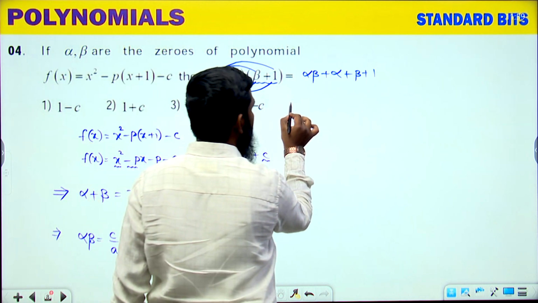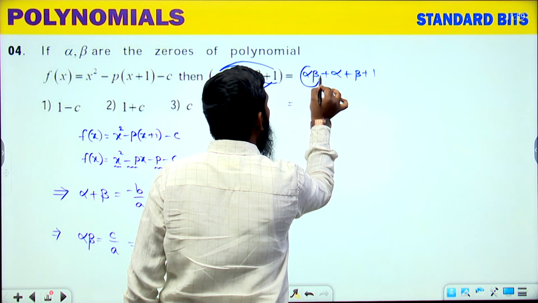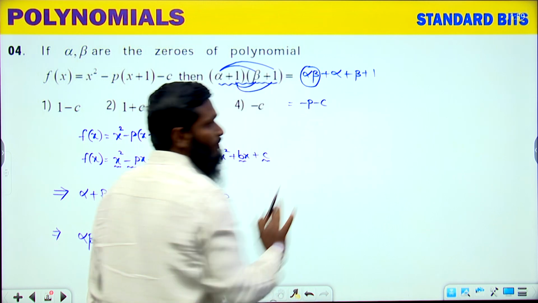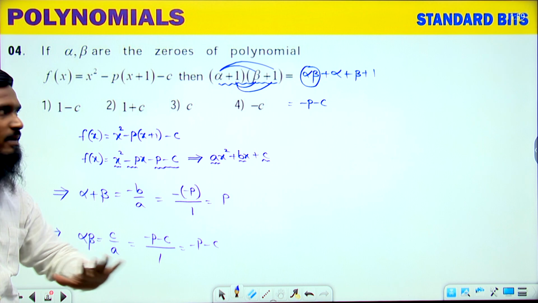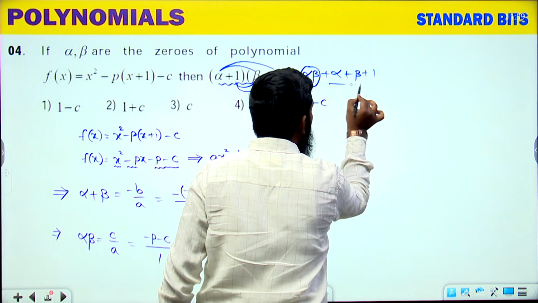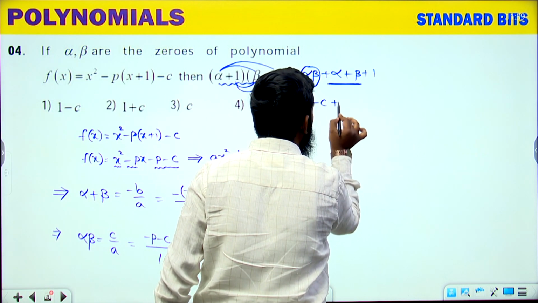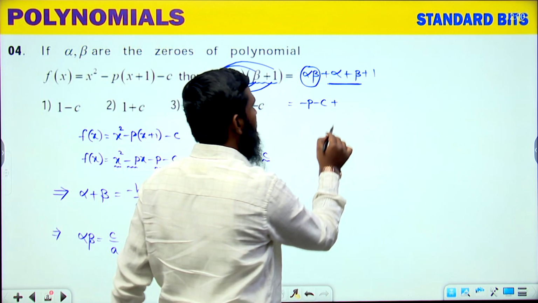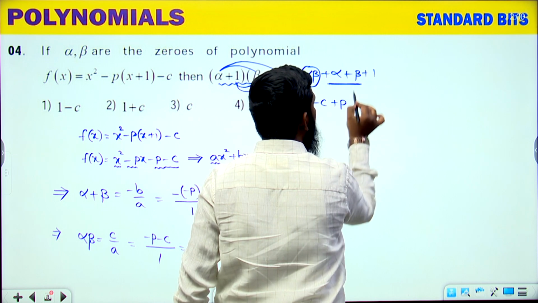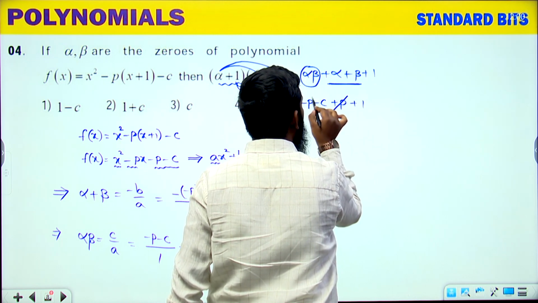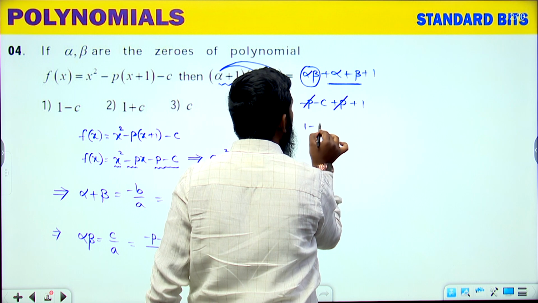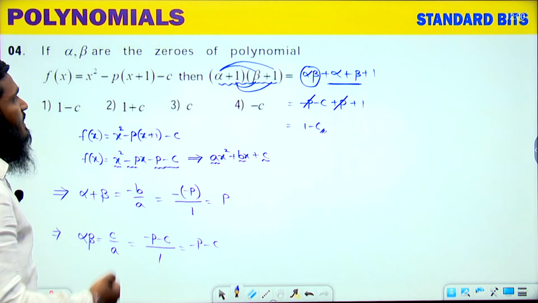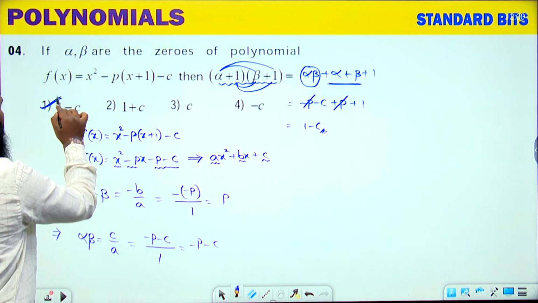Now what we have to do, listen carefully. Alpha into beta, what is the alpha into beta value? Minus p minus c. Now next, the alpha plus beta value, plus we have written over here alpha plus beta. What is the alpha plus beta value? P we are having. So we have written p now. Now the remaining part we are having plus 1. So plus p minus p gets cancelled. 1 minus c is the final answer. So 1 minus c means let us go with the first option.